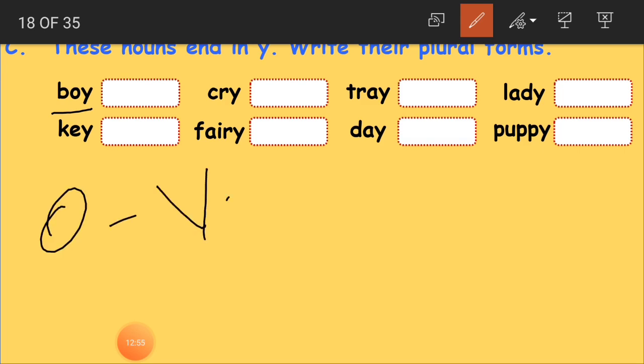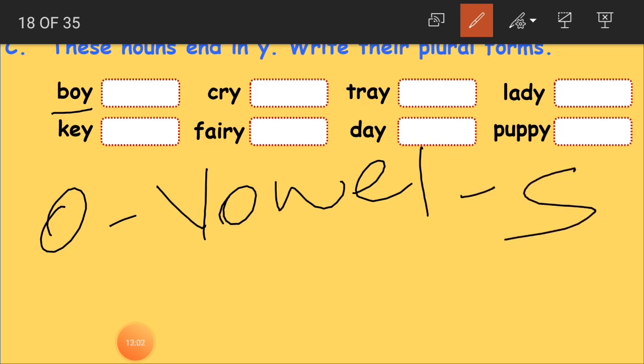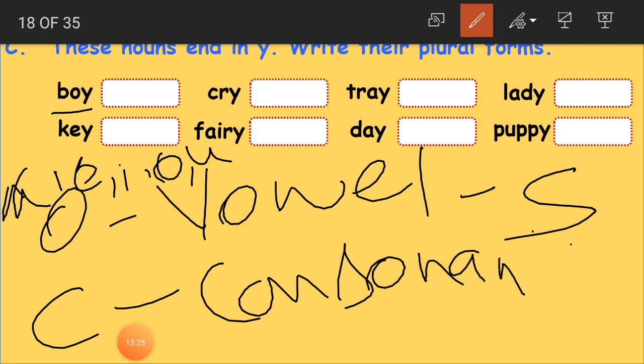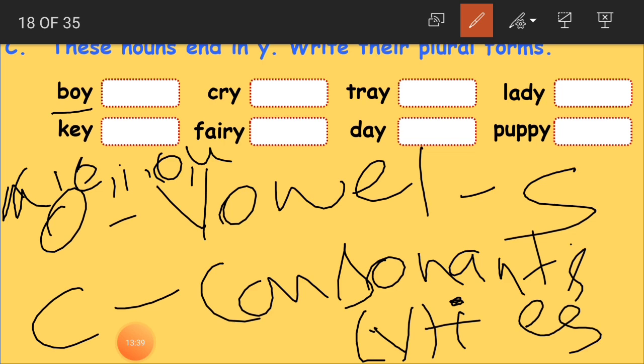We have to add S. If it is a consonant, other than the vowels A, E, I, O, U, then first we have to take off the Y, it becomes I, and along with this I, ES will be added. That you have to remember.